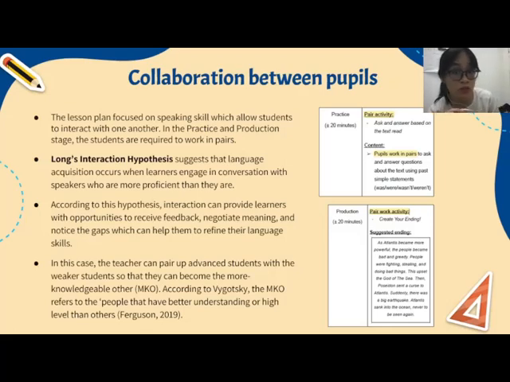So these more knowledgeable others can actually promote interaction between one another and also guide the weaker pupils in the second language acquisition process. Hence, this is also in line with the interaction hypothesis that suggests that learners can acquire language successfully by engaging in meaningful interaction with others.